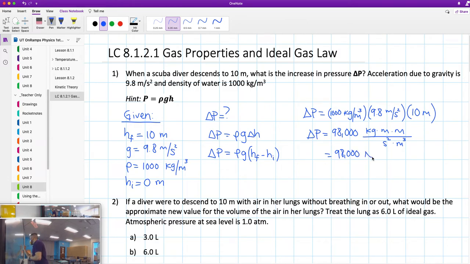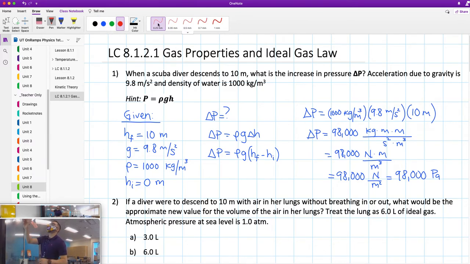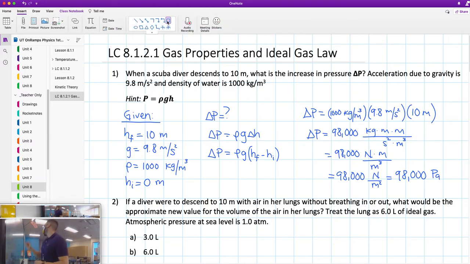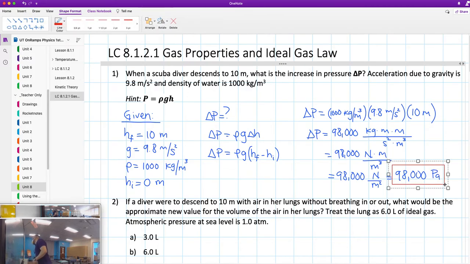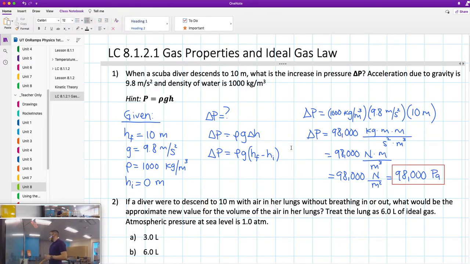98,000 newtons per meter divided by meter cubed. Well, the meter and the meter cubed will give you Newton per meter squared. And that is what we know as pascals. A Newton per meter squared. So the answer is 98,000 pascals. Let's box it. There you go. Now, question 2.